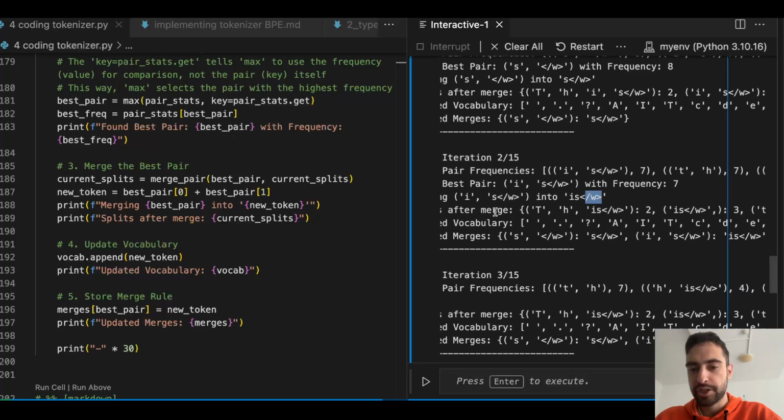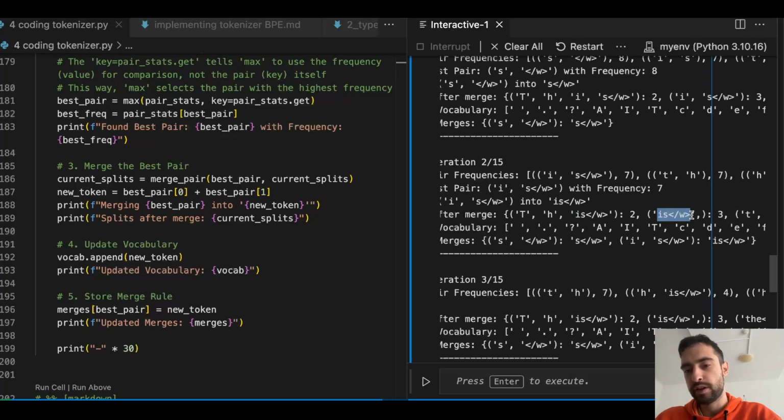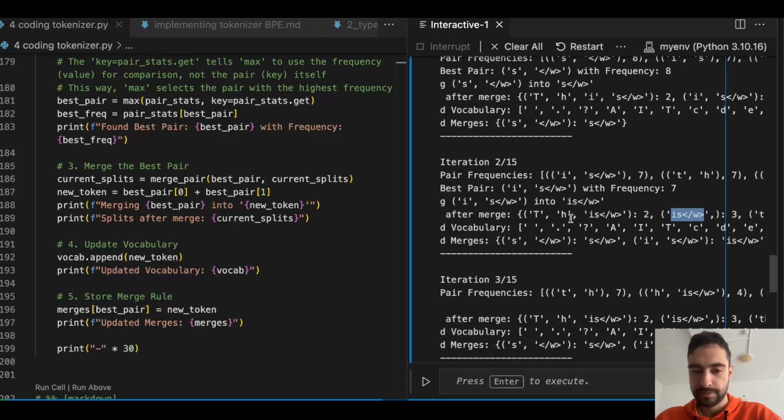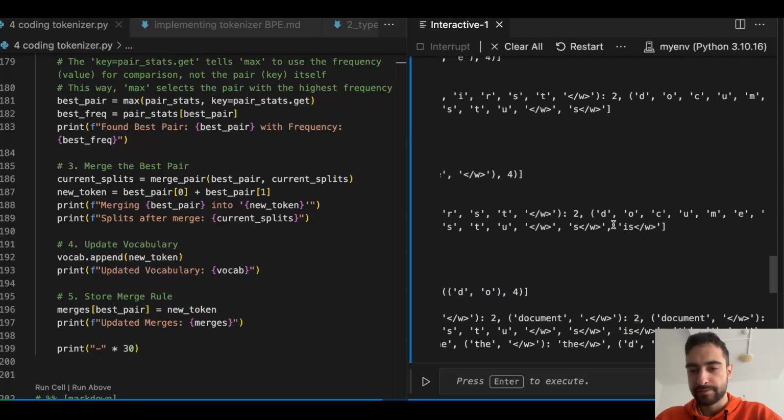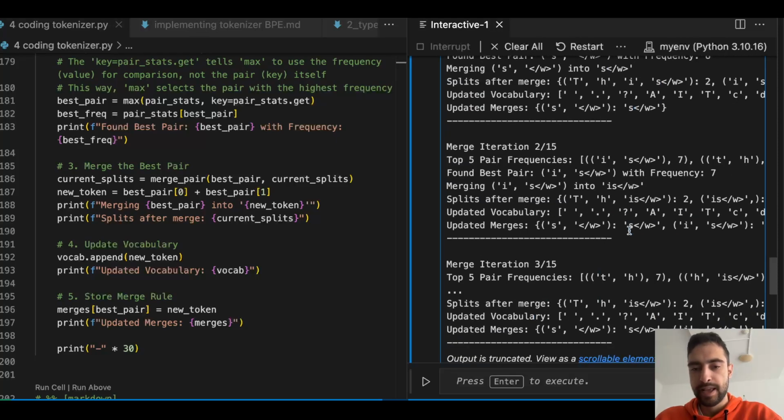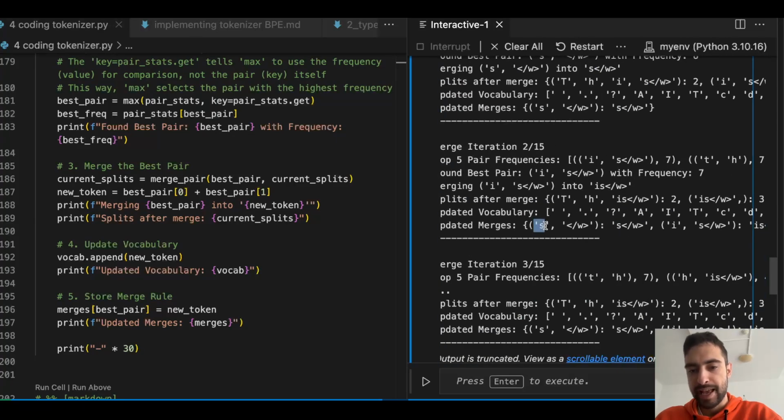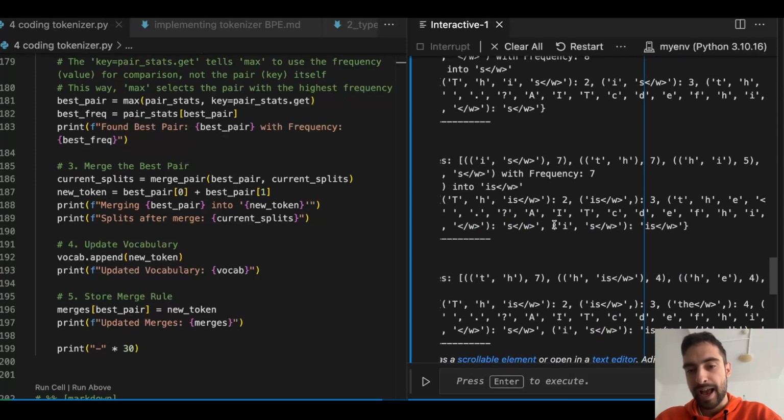Splits after merge. So this is what our splits, our words, look like now: Th, is, and then this is the whole new token, is and then the word. New vocabulary: now we have this token and the new token. Now we have both tokens. And the new merges: S and then the word into S and the word, and I and this new token into this latest token.